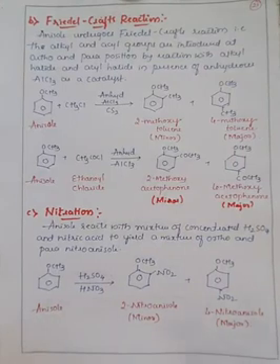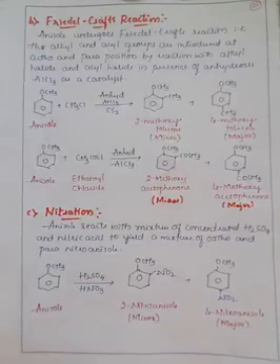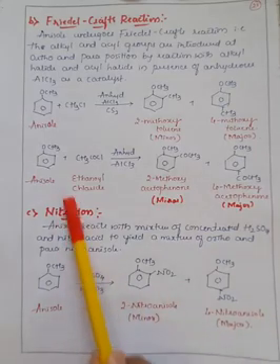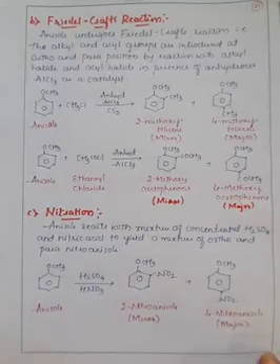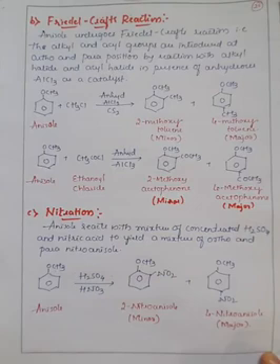And the last important reaction in case of electrophilic substitution of ethers is nitration. It is similar to halogenation and the Friedel-Crafts reaction. Nitration means nitro group addition. If you divide this word, you can clearly observe nitration, that is nitro group addition. In case of anisole, that is ethers, whenever they react with a mixture of concentrated sulfuric acid and nitric acid, there is an introduction of an NO2 group.